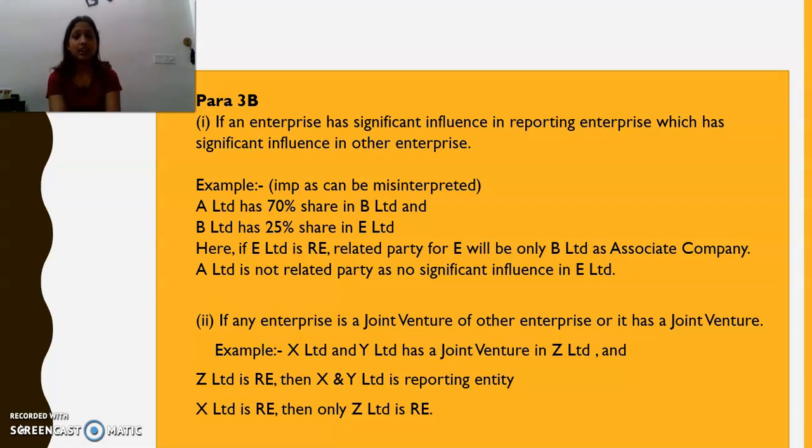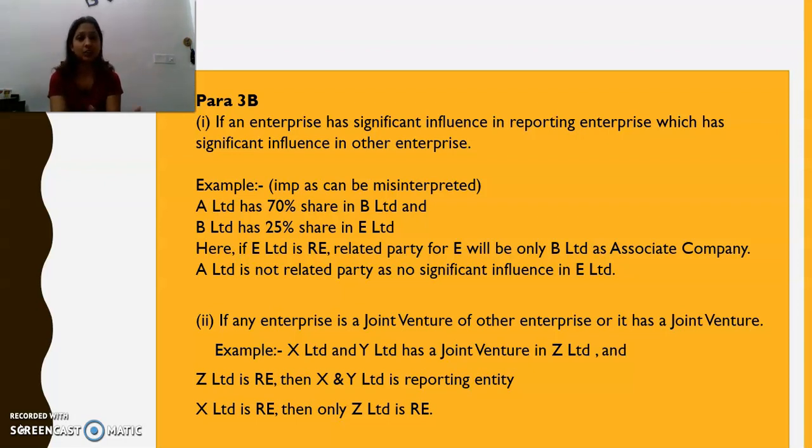Now the second point says that if any enterprise is a joint venture of another enterprise, or has a joint venture. So we'll take an example for this. If there are two companies, X Limited and Y Limited, and they have a joint venture called Z Limited, then if Z Limited is the reporting enterprise, X Limited and Y Limited are going to be related parties for Z Limited. But X Limited and Y Limited are not going to be related parties for each other, because they do not have significant influence and control over each other, but they have significant influence and control over their joint venture, which is Z Limited.